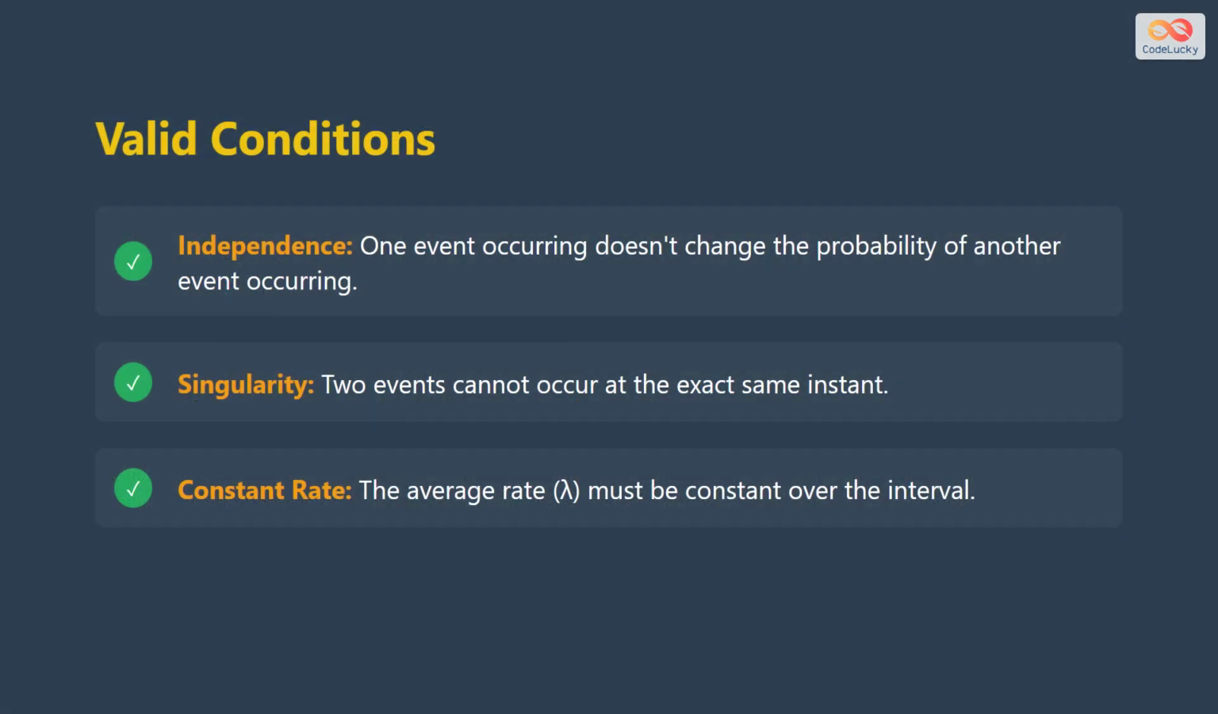For the Poisson distribution to be valid, 3 conditions must be met. First, events must be independent. One happening does not change the chance of another. Second, 2 events cannot happen at the exact same instant. And third, the average rate must remain constant throughout the interval.